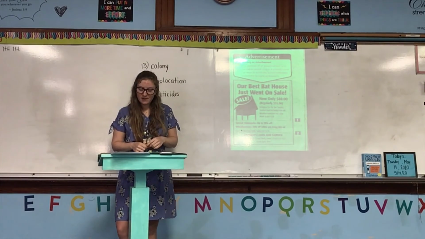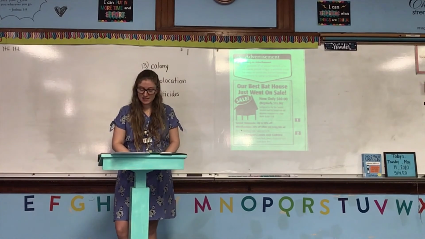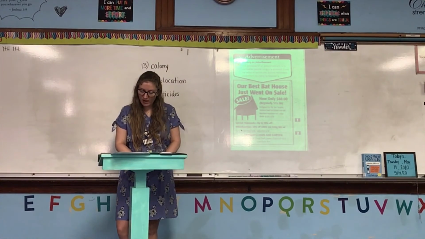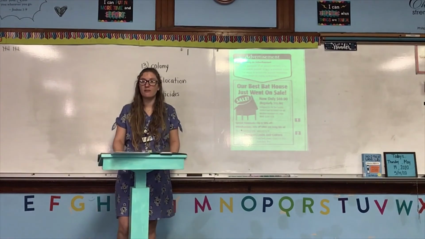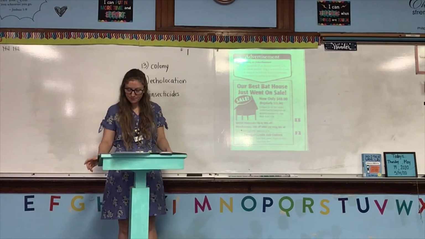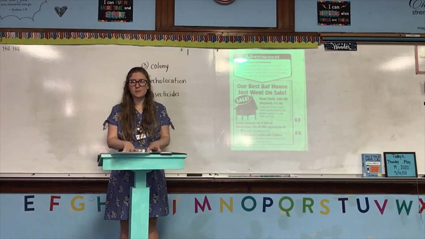Did you know that bats do not rely on their eyes when they fly and hunt insects? They use echolocation. They emit high-pitched sounds. When the sound waves bounce off objects and return to the bat's ears, it can tell how far away the object is. So let's look at the author's purpose for this story.